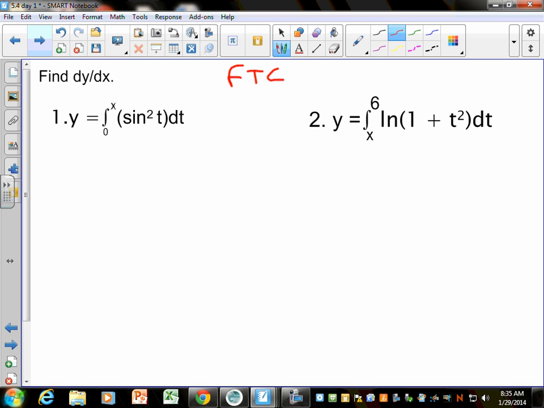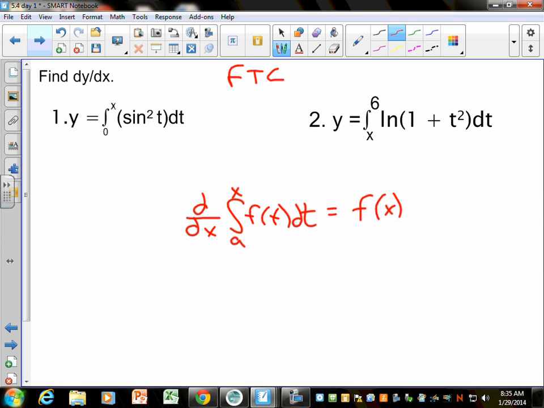But today, they're going to ask you to find the derivative of an integral. The big thing is, if you want to take the derivative of the integral from a to x of f of t dt, the derivative and the integral kind of cancel each other out, and you just replace t with x.